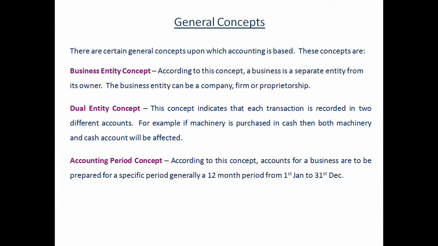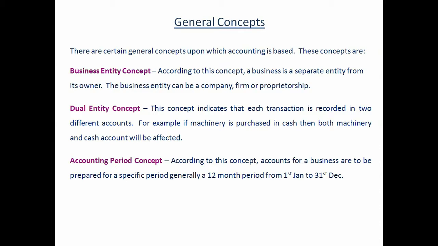Next is the dual entity concept. This concept indicates that each transaction is recorded in 2 different accounts, minimum 2 accounts, maximum can be more than 2. So, for example, if you have purchased machinery in cash, then you will increase the value in the machinery account and you'll decrease the value in the cash account. That is, you'll debit the machinery account and credit the cash account. So, in each transaction, minimum 2 accounts are affected in accounting.